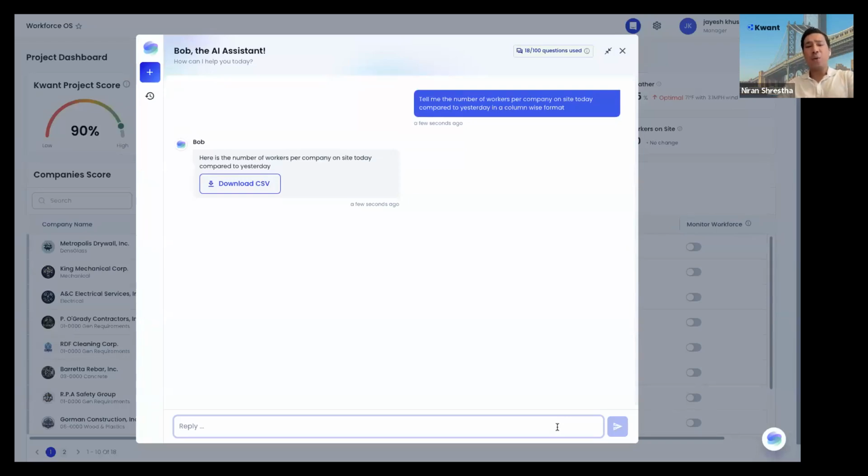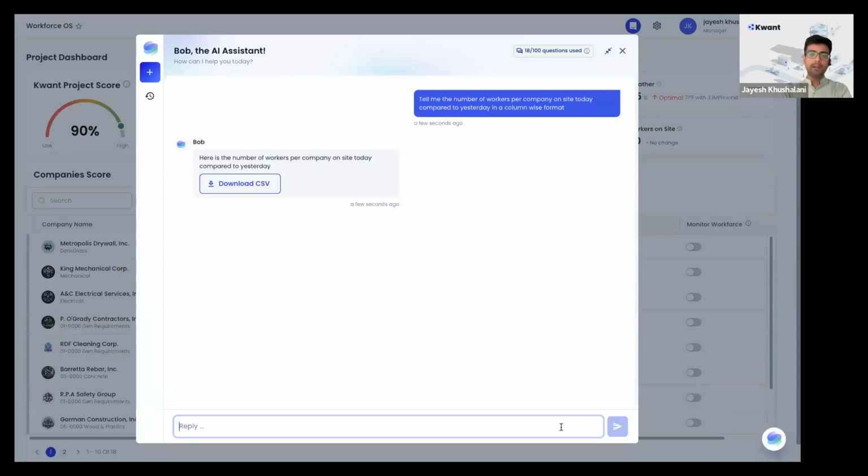So can I also go slightly deeper into asking other kinds of questions around worker headcount, where I only want to know if somebody is bringing fewer workers compared with yesterday or the week before? Yeah, so the idea is that this tool is built as a conversational tool, like how you have a conversation with a human being. It's not that you ask a question and it forgets what you were talking about, and every time you have to start a new conversation. You can just keep building upon that conversation, like how you and I are talking about the webinar.